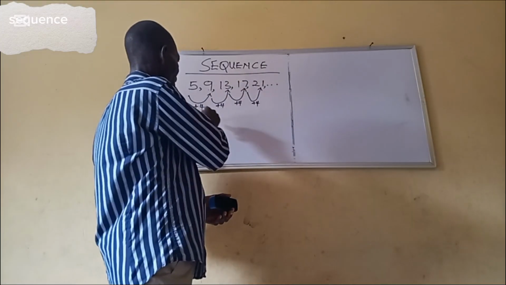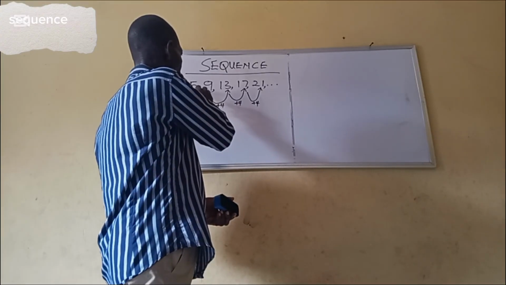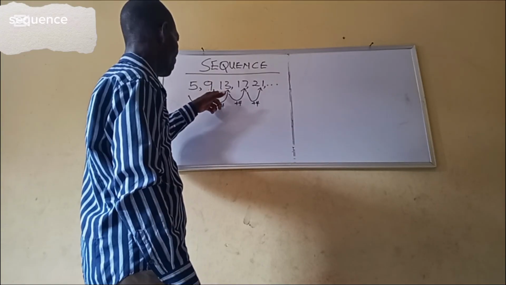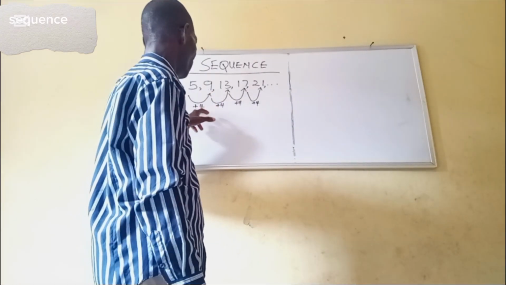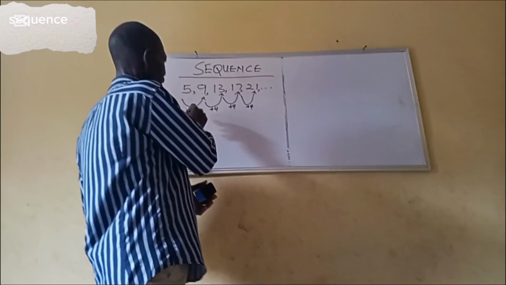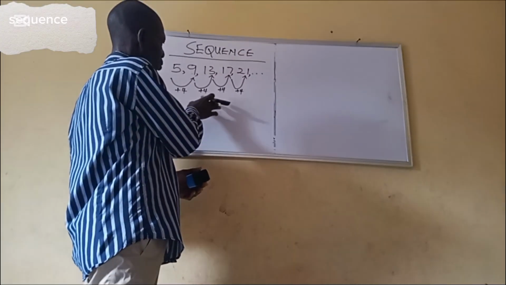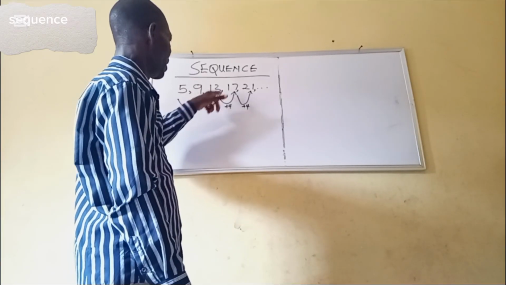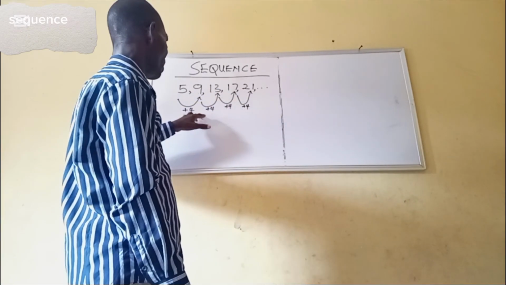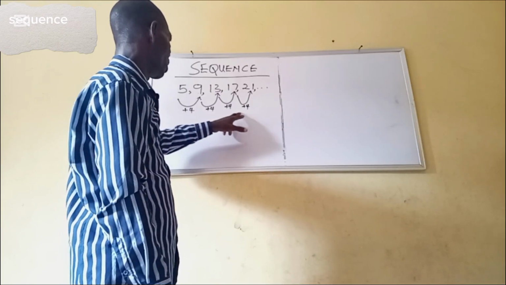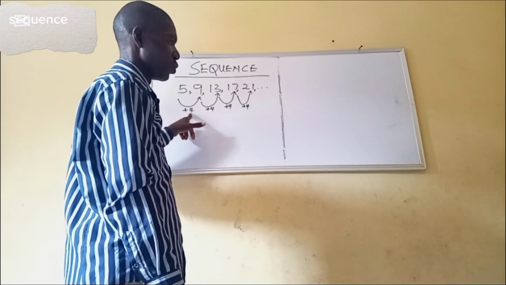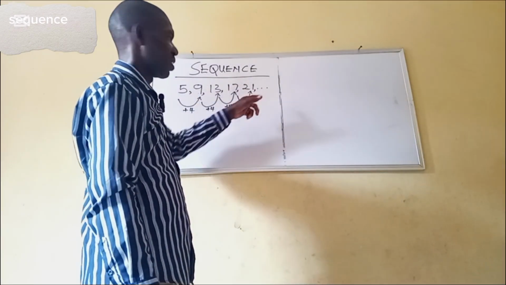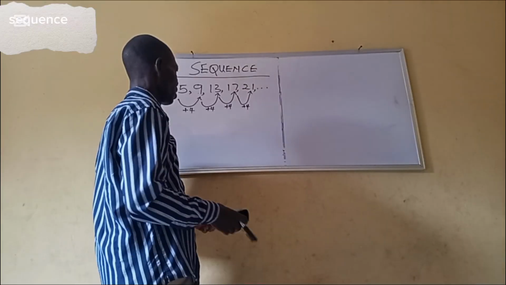So this pattern of adding 4 to each term to get the next term is what we refer to as sequence. So by using this pattern or rule to get all these terms, is what we refer to as sequence.